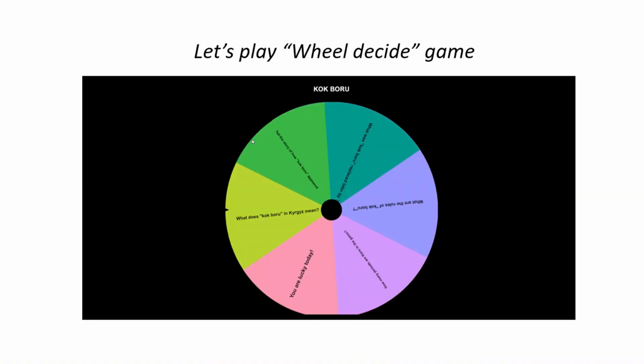Can you choose the question? No. Can you discuss the question with your group? Yes, you can. If one group cannot answer the question, can the other group answer it? Yes. Do you get a score if you have your lucky category? Yes. What if the question is repeated? Of course, spin again. Which group will be the winner? The group with the most number of correct answers. Let's start the game.